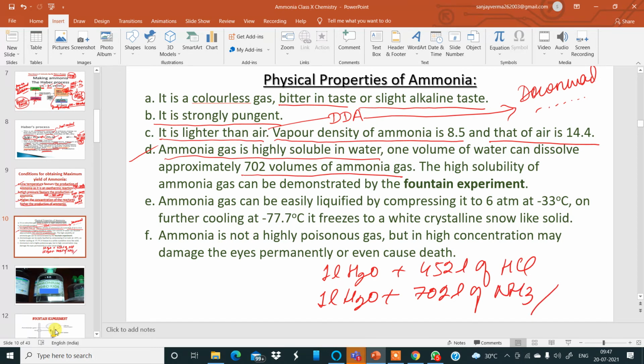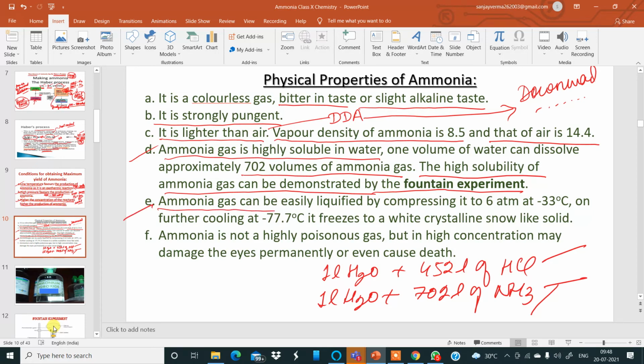Between hydrogen chloride and ammonia, which is more soluble in water? Ammonia. Now this high solubility of ammonia gas can be demonstrated by the fountain experiment. I explained the fountain experiment for HCl in the previous chapter, but there is a fountain experiment in this chapter also, which I'll explain after one slide, if time permits.